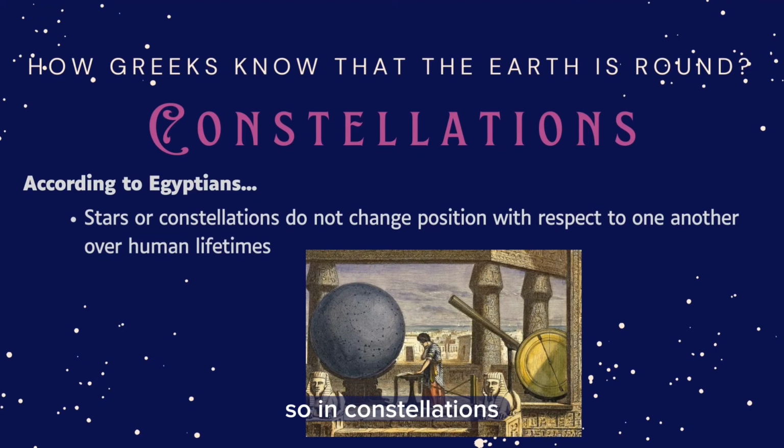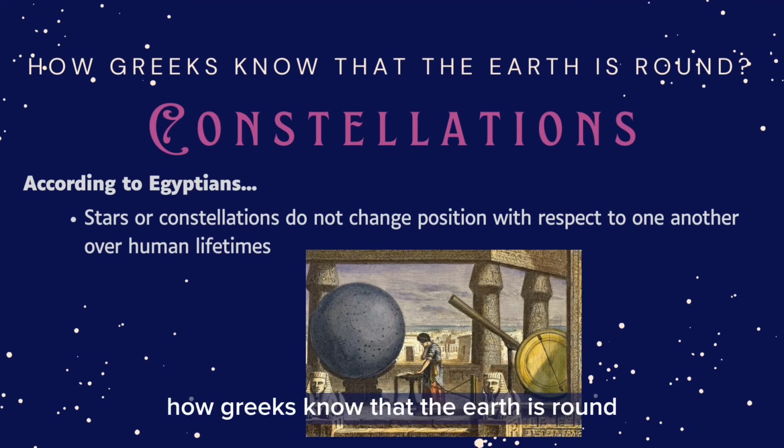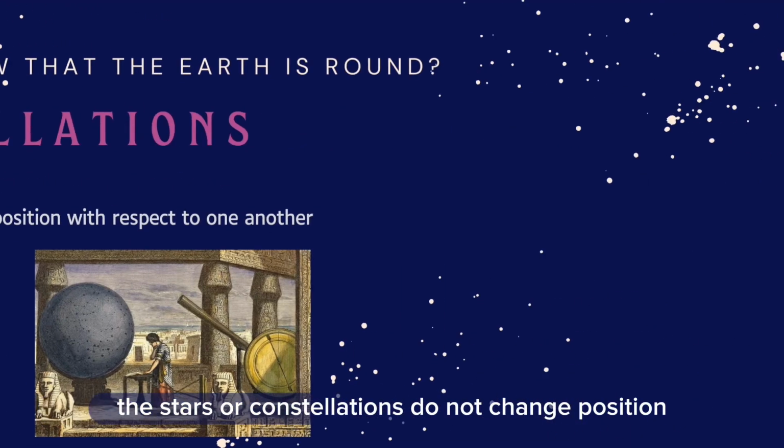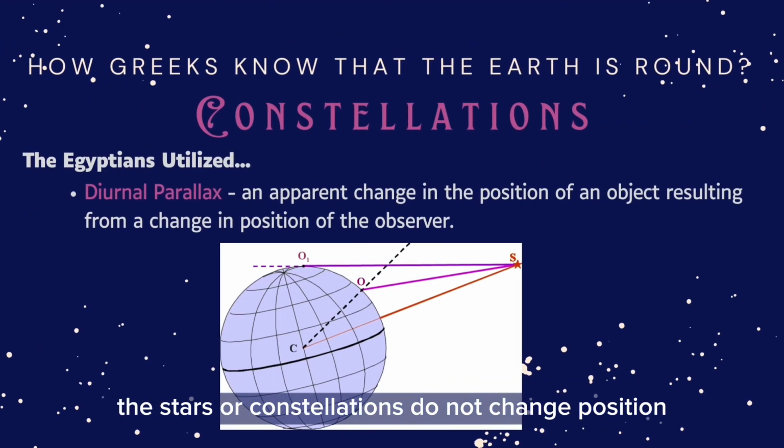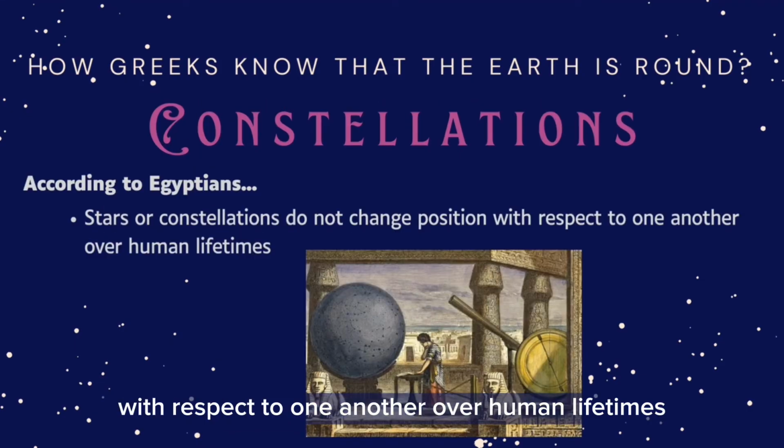So, in constellations, how did the Greeks know that the Earth is round? According to Egyptians, stars or constellations do not change position with respect to one another over human lifetimes. This means that the ancient Egyptians believed that the positions of stars and constellations relative to each other remained fixed over long periods of time.